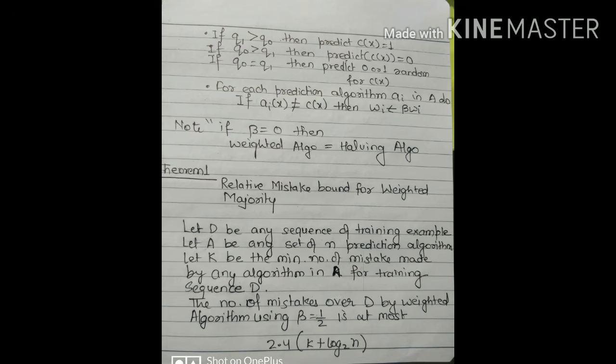For each prediction algorithm ai in A, if ai(x) is not equal to c(x), then we update the weight by multiplying it with a constant beta, and this beta value always lies between 0 and 1. So what are this q1 and q0?